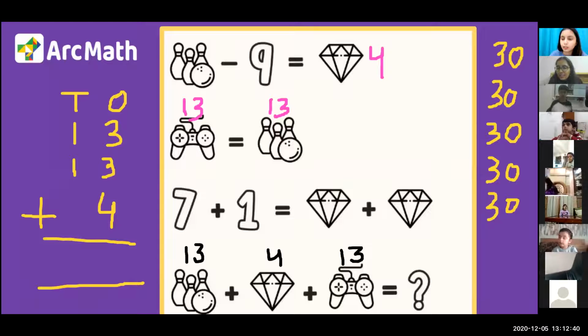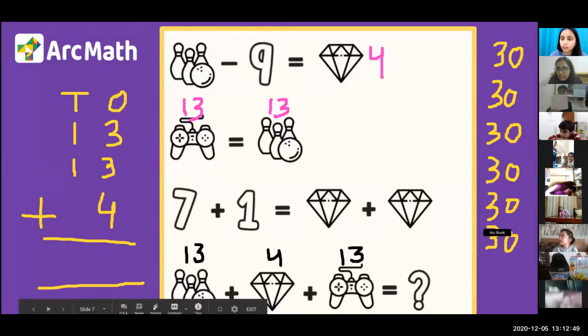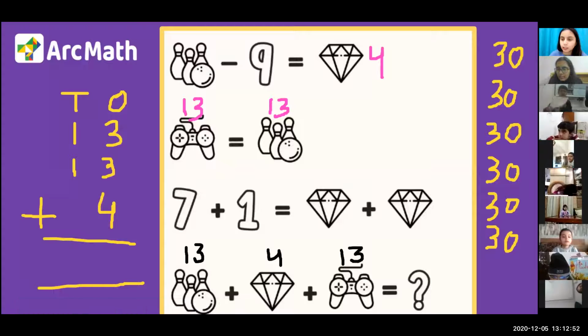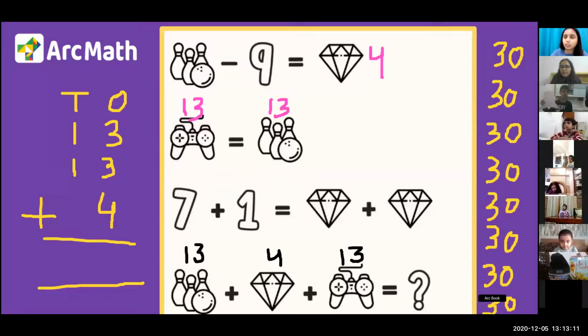Okay. Advita, can you answer? She's doing it. 30. Everyone's answer is 30. But we have still 2 people left, so I'm going to ask them as well. Shania, did you find the answer? 30. Okay, so we have all the answers to be 30. 30 is the correct answer. Is that right, Simran ma'am? Yes. Okay. Can we move ahead, everyone?